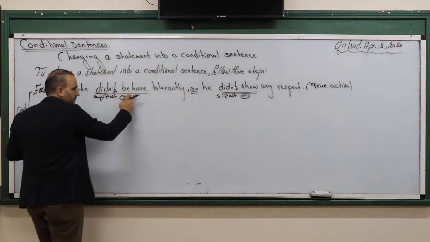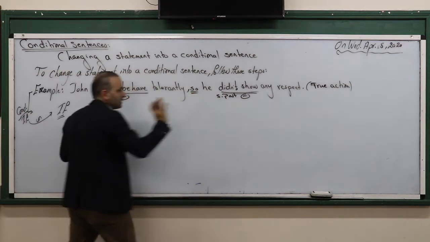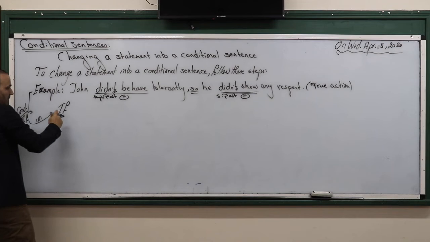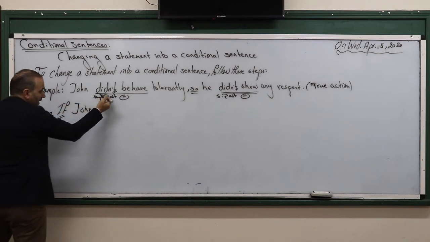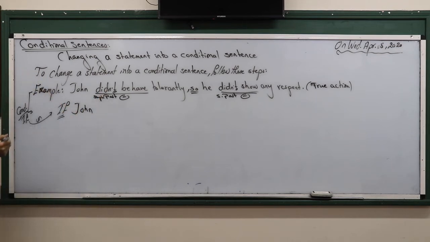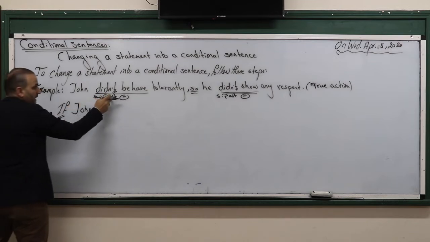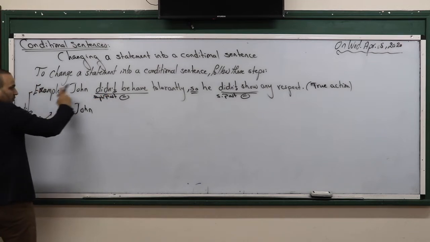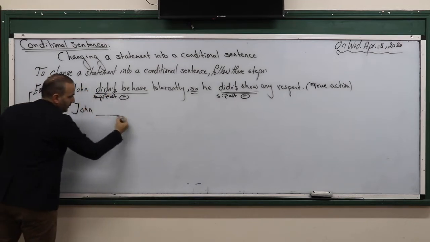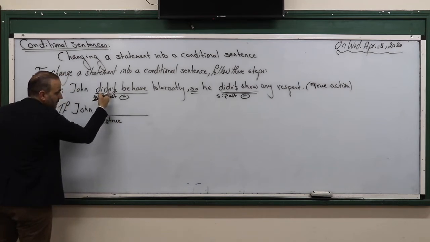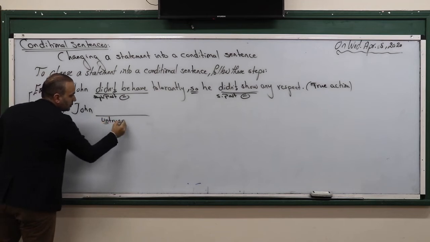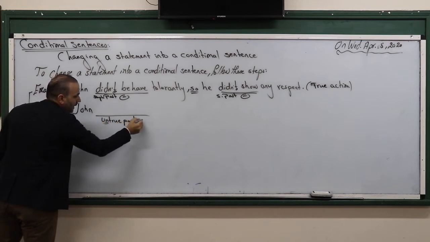Untrue action. That's the true action in the past. With if, it should become untrue, opposite to its real action. Untrue past action.